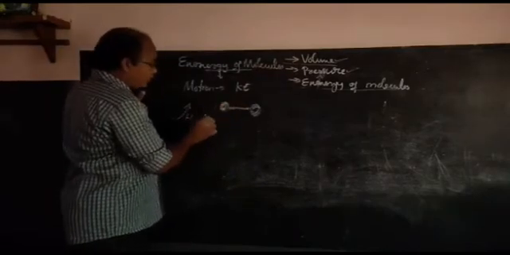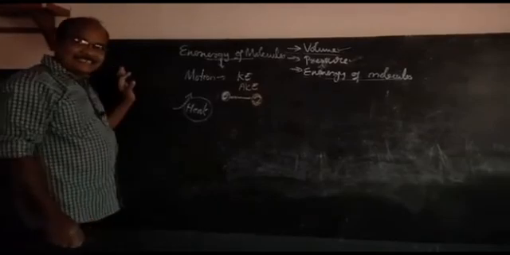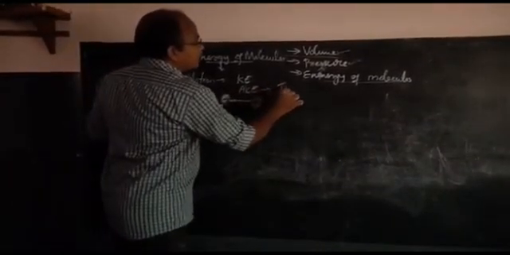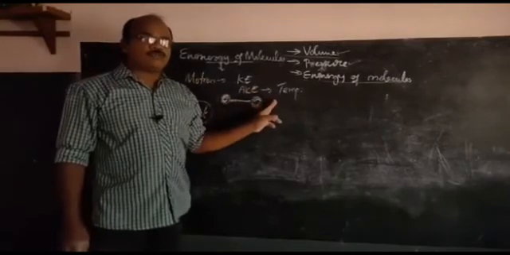Thereby we can say, when we increase the heat, the average kinetic energy of the gas particles increases. We know that temperature is a measure of the average kinetic energy of the particles, the average kinetic energy of the molecules.